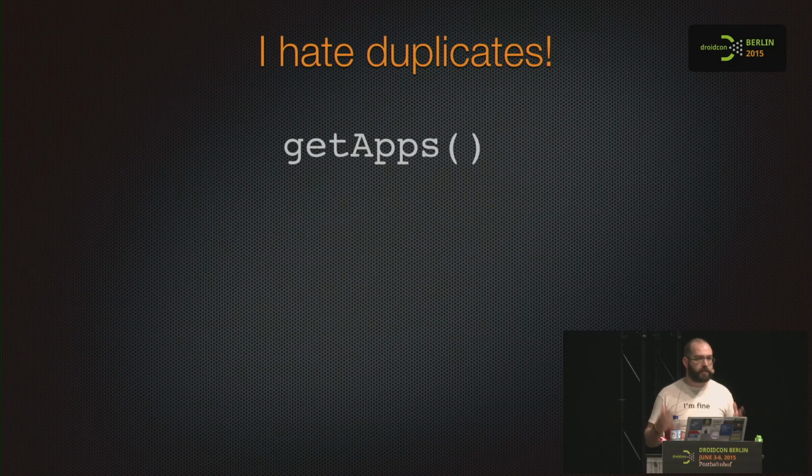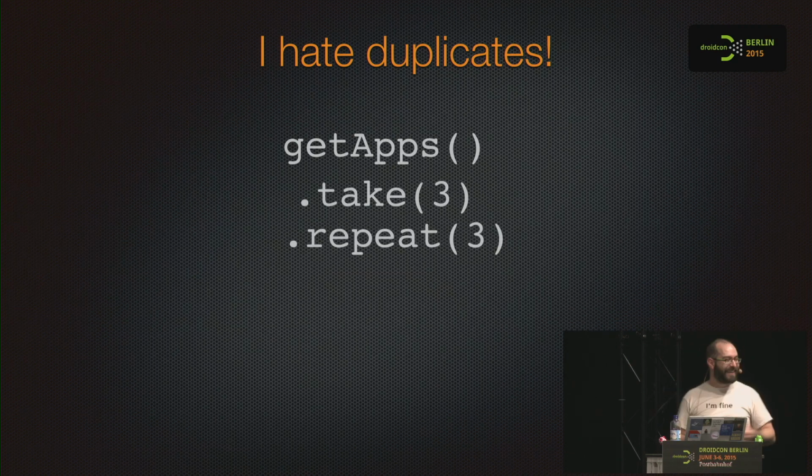We want something that filters out the duplicates. For the example, we don't have duplicates in our app list, so we are creating it. We are creating a fake sequence full of duplicates with RxJava, because why not? We take 3, we repeat 3. Now we have a 9-element sequence full of duplicates.